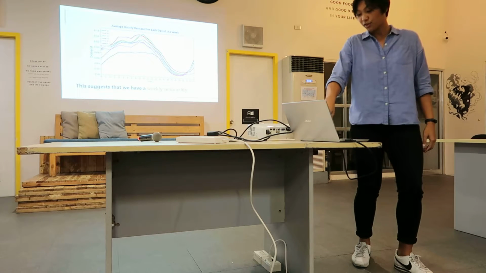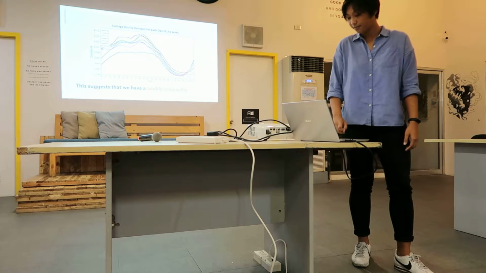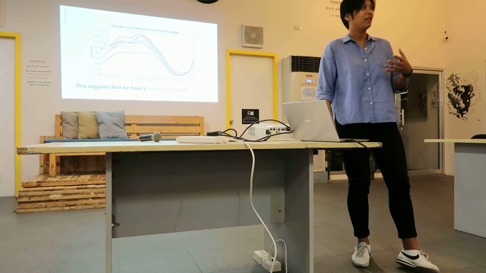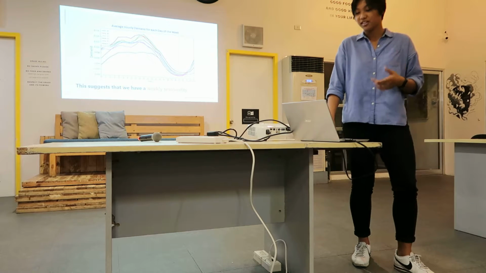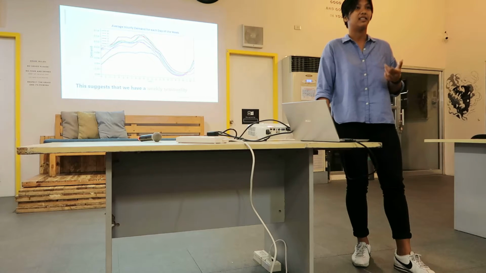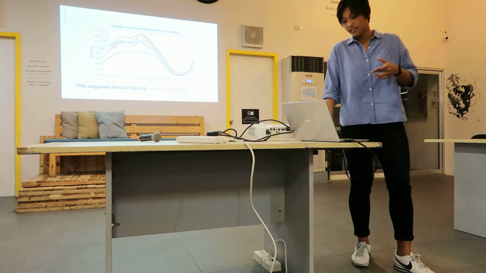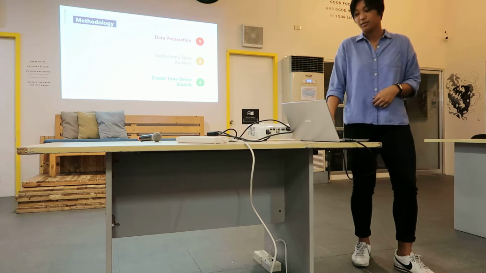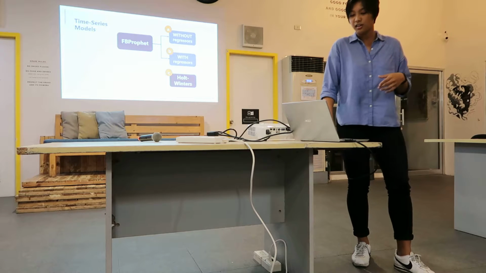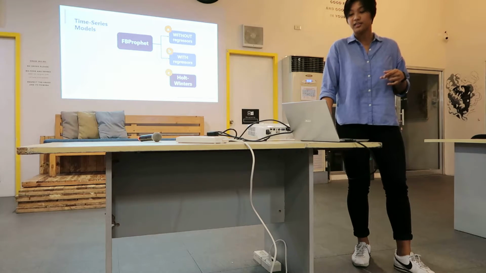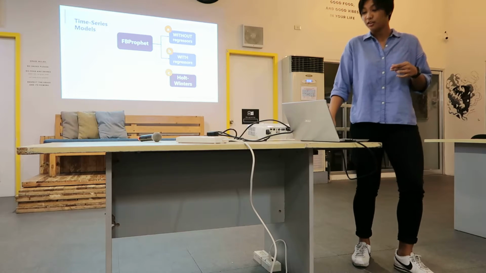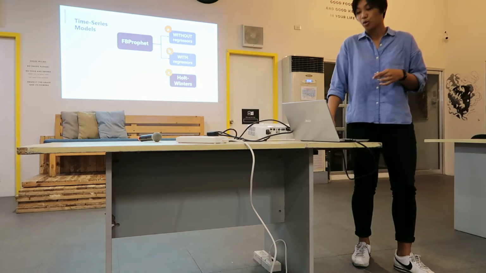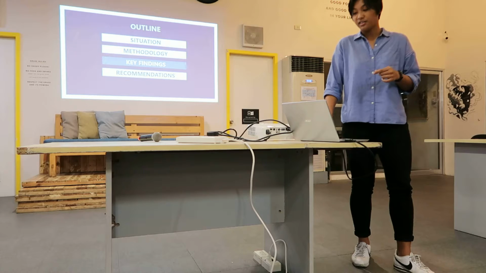We can notice that F, the brown one, is probably Sunday, because it has low demand, when no one really travels on that day. This suggests that we have weekly seasonality instead of daily seasonality, because the demand for each day is different. Next, I created some time series models. I mainly used two: first, FB Prophet with regressors and without regressors, and the other one is the Holt-Winters model.